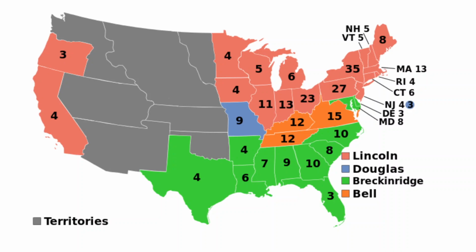Now, Lincoln's election had caused the seven southern states of Texas, Louisiana, Mississippi, Alabama, Georgia, South Carolina, and Florida to all secede from the Union. Arkansas, North Carolina, Tennessee, and Virginia would later secede from the Union. And if one of Lincoln's three opponents, whether it be Douglas, Breckinridge, or Bell, was elected to the presidency, the Civil War may not have even happened to begin with.